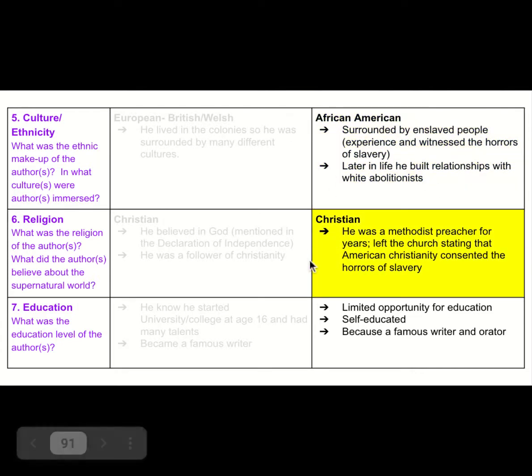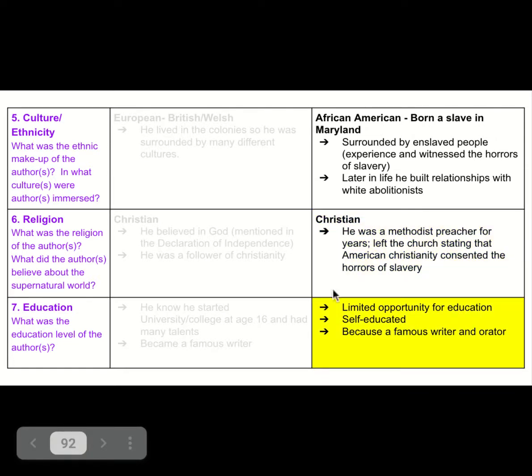He was also a Christian. However, later in his life, he left the church, stating that American Christianity basically allowed for the horrors of slavery to continue. In regards to his education, he had limited opportunities for education. He was self-educated and eventually became a famous writer and orator.